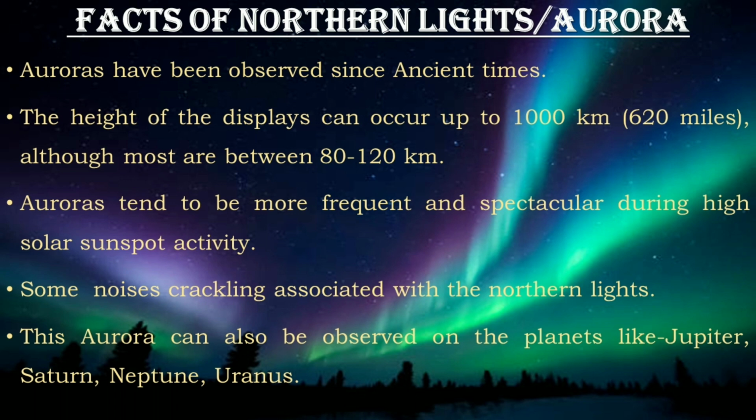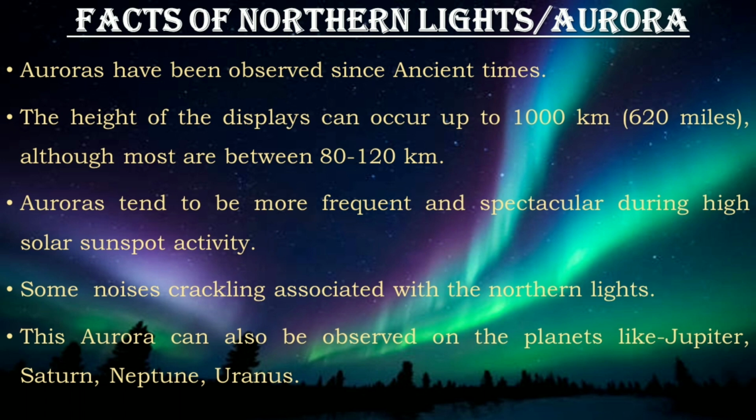Now let's have a look at the facts of aurora. The first one is, aurora has been observed since ancient times. The height of the display can occur up to 1000 km, that is about 620 miles, although most are between 80 to 120 kilometers.